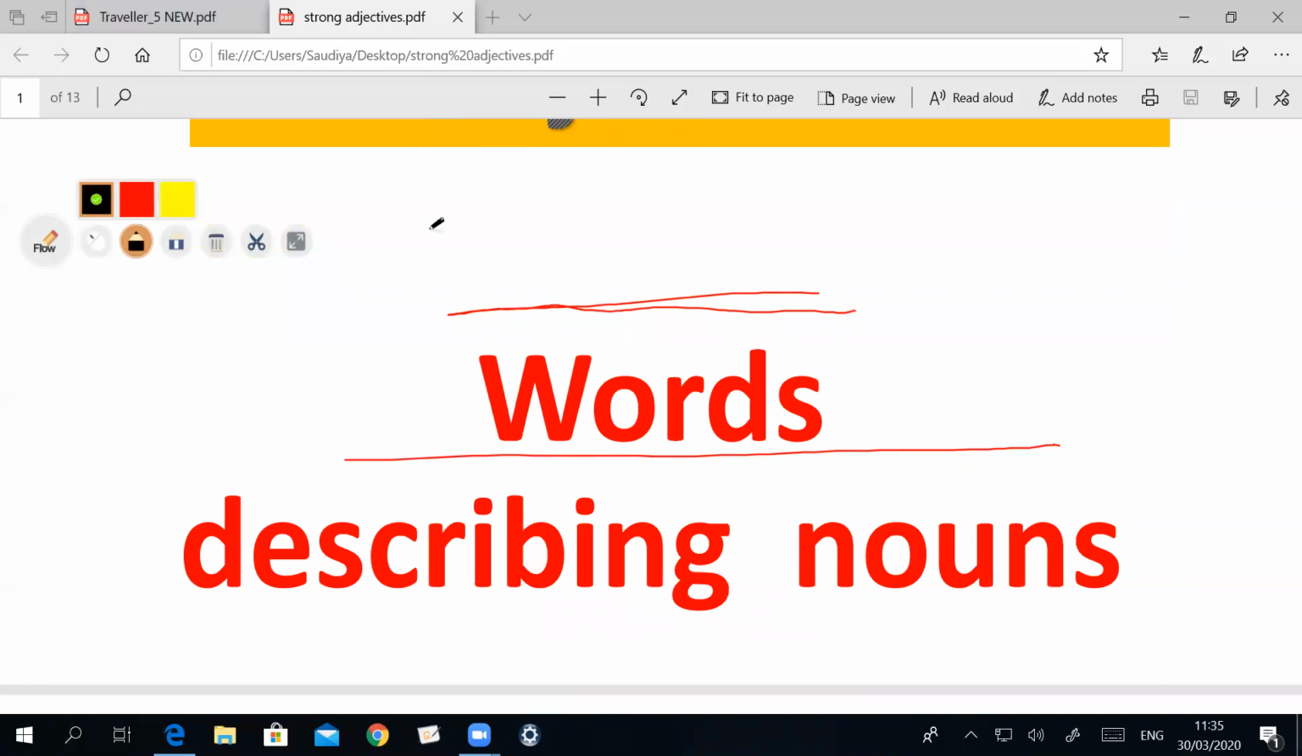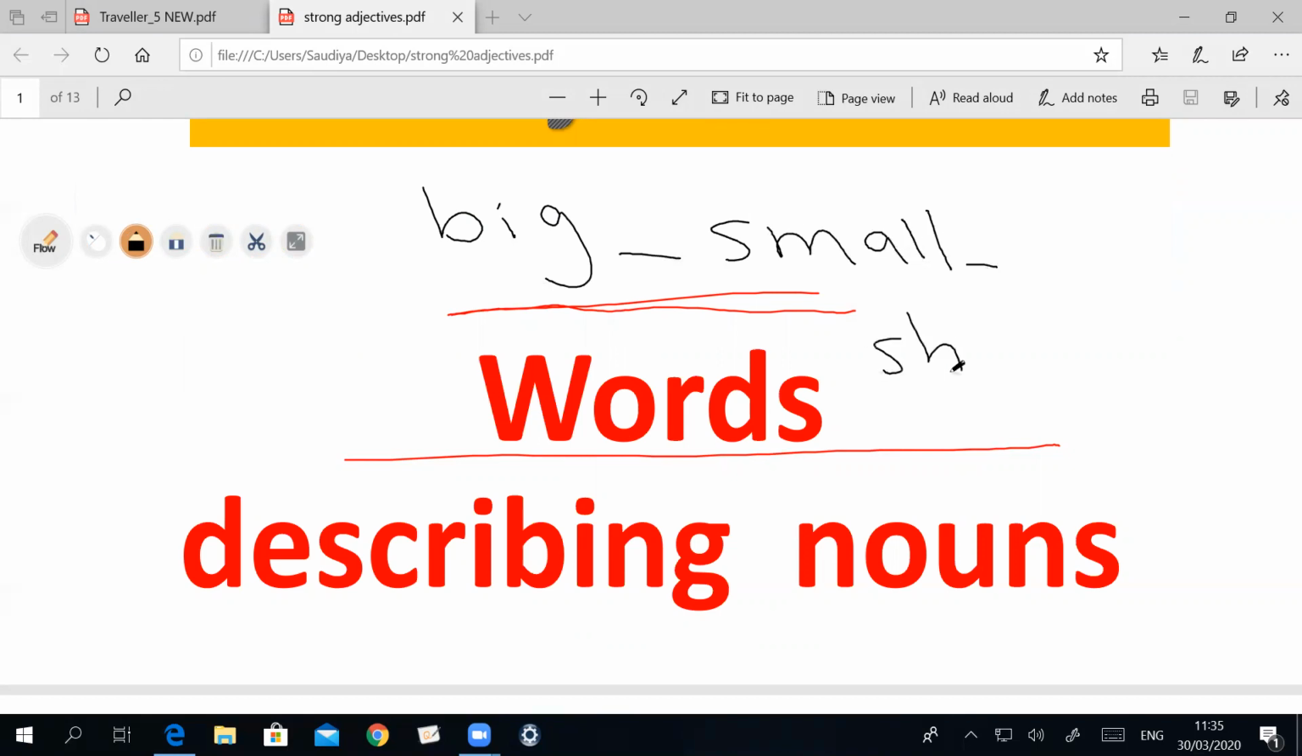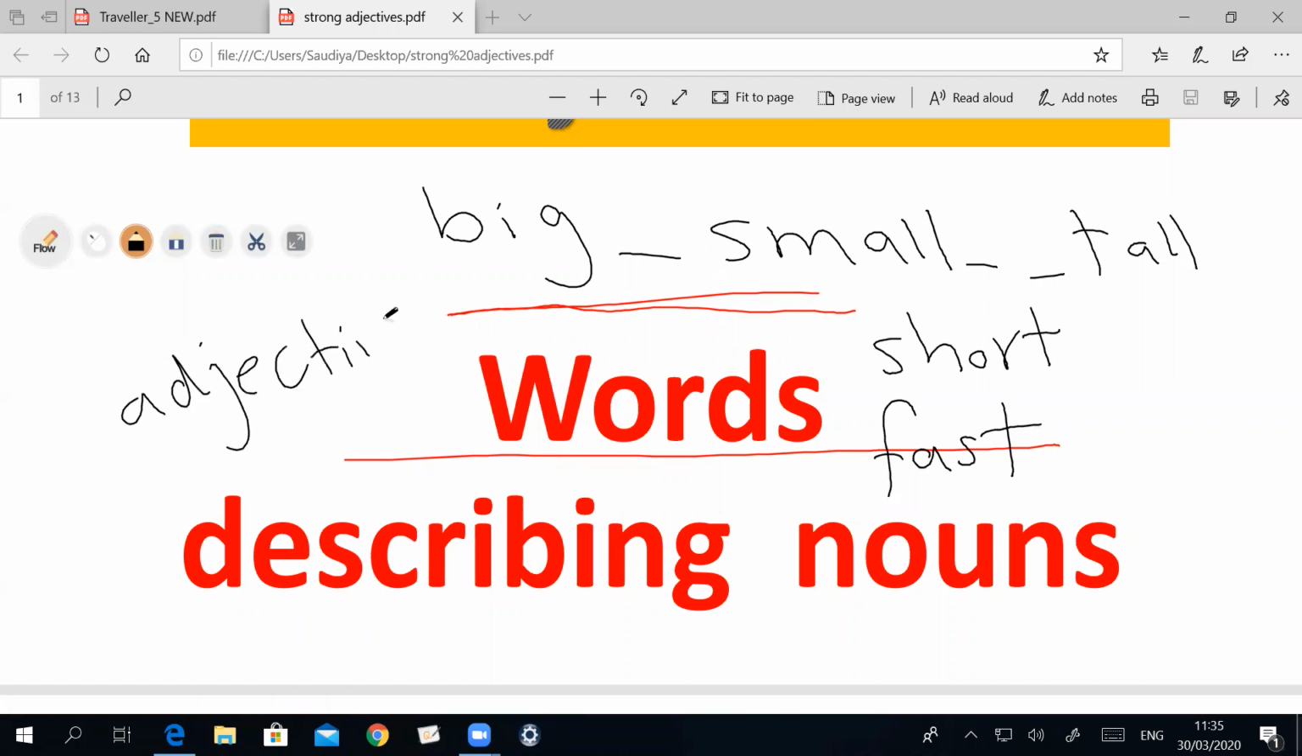Like when you say big, this is an adjective. You can say small. You can say short. You can say tall. You can say fast. So all these words, we call them adjectives. So these words describe nouns.